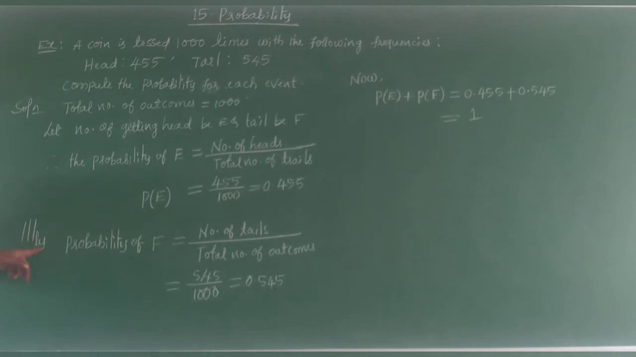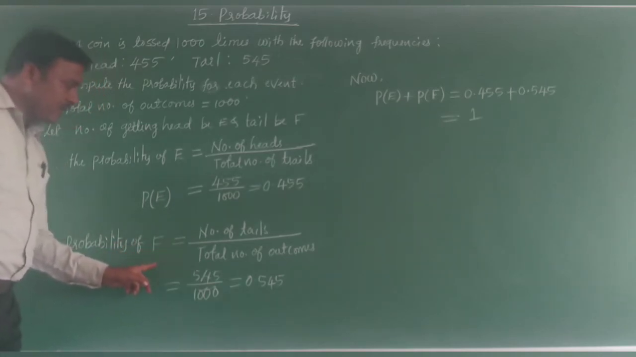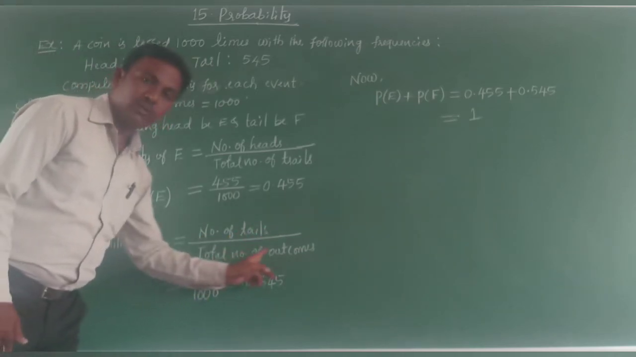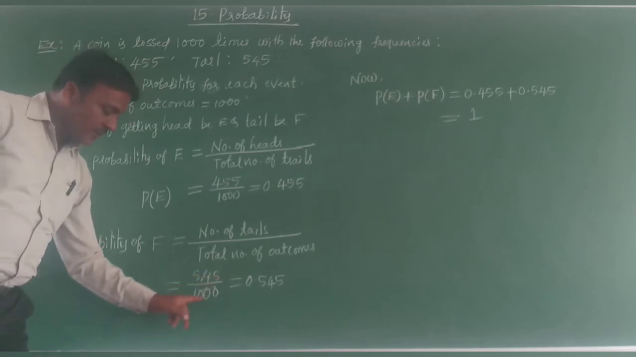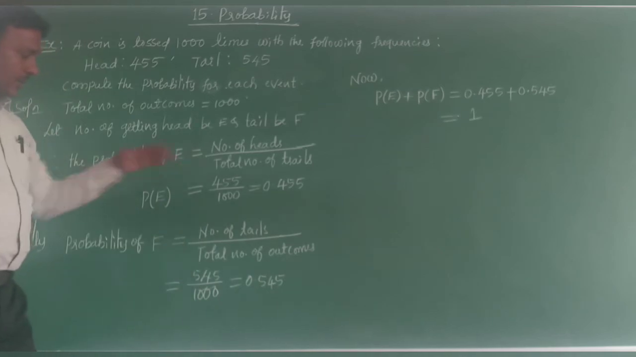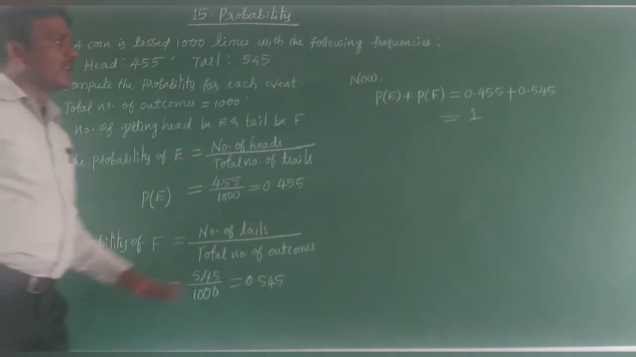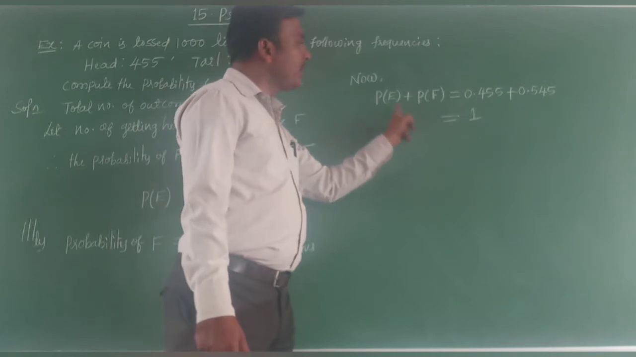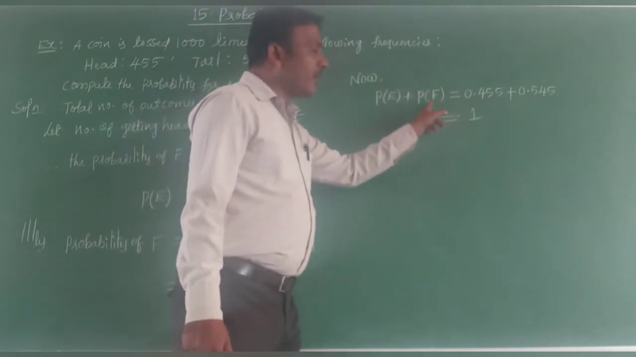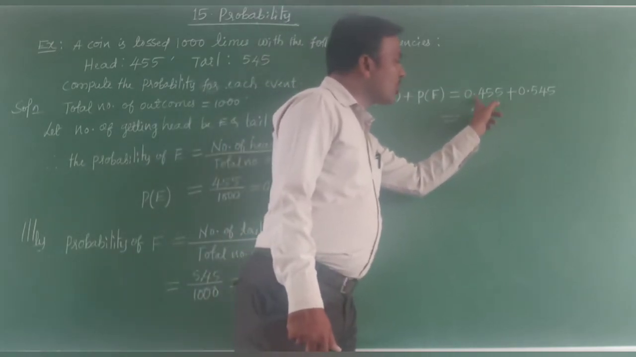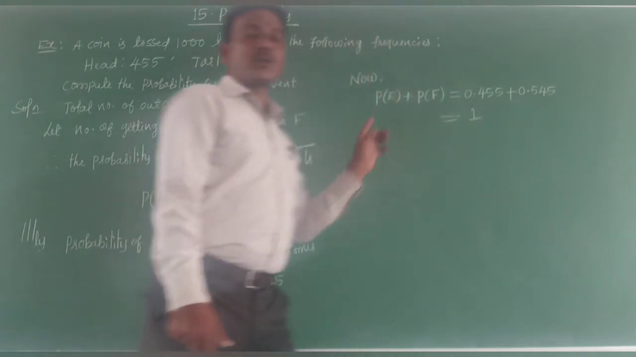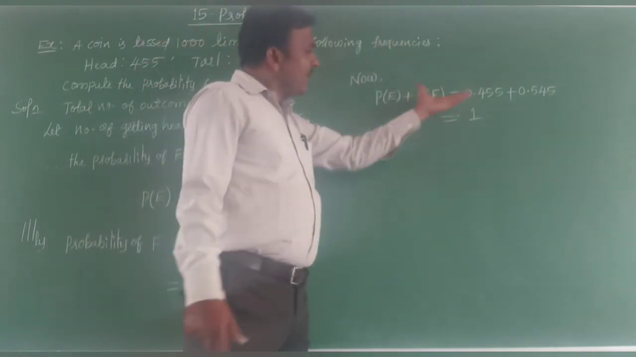Similarly, probability of F, probability of getting tail, is equal to number of tails divided by total number of outcomes. That is 545 divided by 1,000. That gives us 0.545. So these are the probabilities of getting head and tail. Now we have to add these two: P of E plus P of F, probability of getting head plus probability of getting tail, that is equal to 0.455 plus 0.545. The sum gives us 1. Always this will be equal to 1.